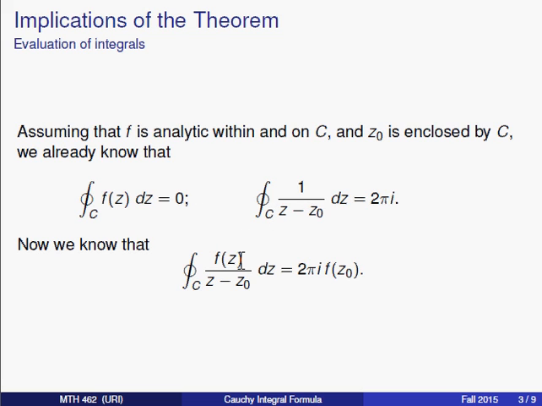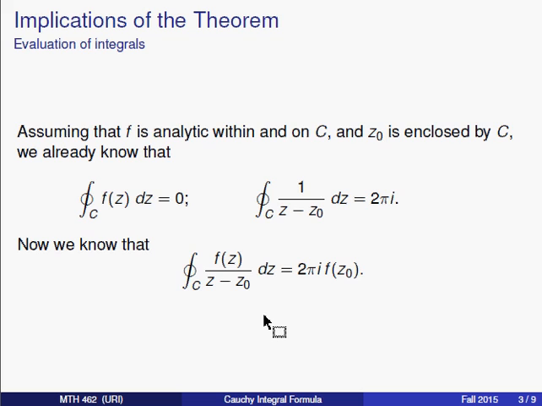Now the Cauchy integral formula is kind of a mixture of both of these integrands. We're going to take f of z, divide by z minus z0, and the formula tells us that the answer to this should be 2 pi i times f of z0. Right away you can see that if f of z were the constant function 1, then the Cauchy integral formula gives us this rule that we've been looking at lately. But it's going to be a lot more versatile than that. In a minute we'll see an example where we can actually use this to evaluate an integral very simply without having to do any real work.